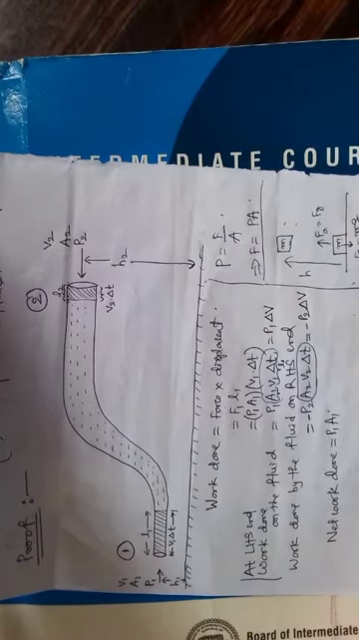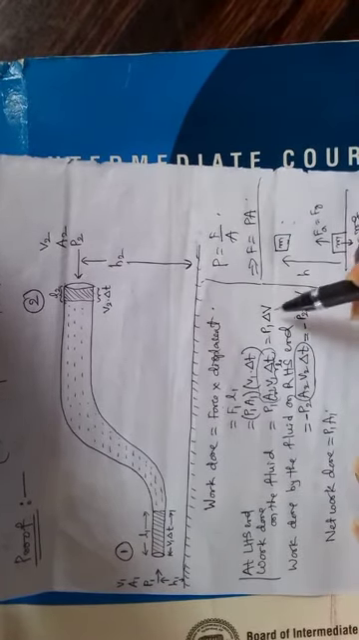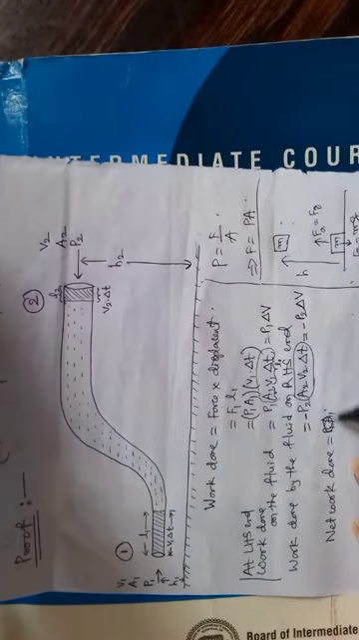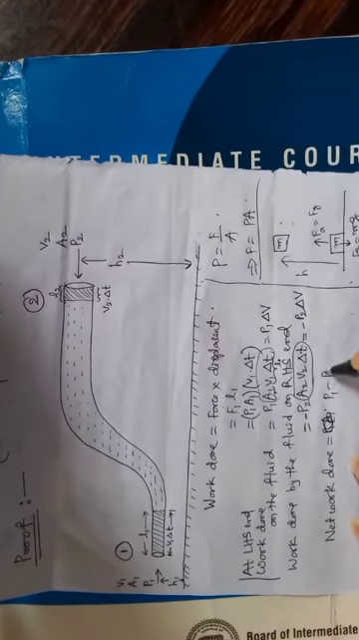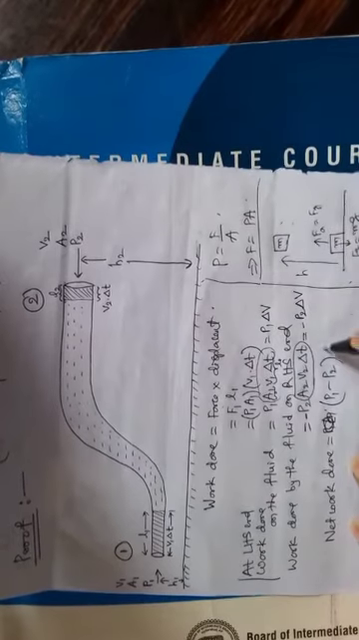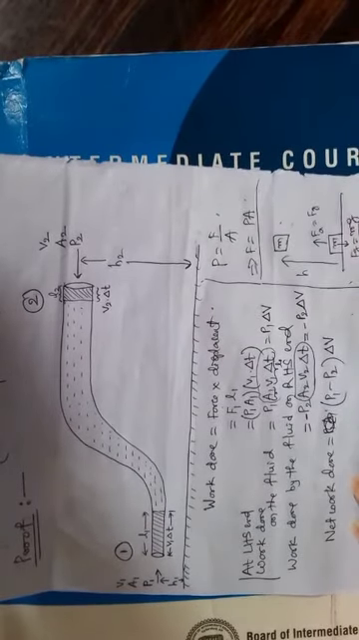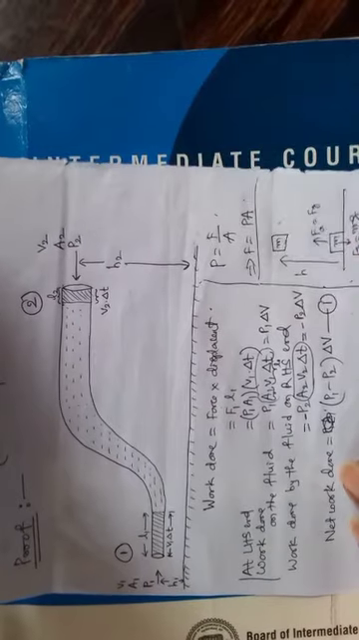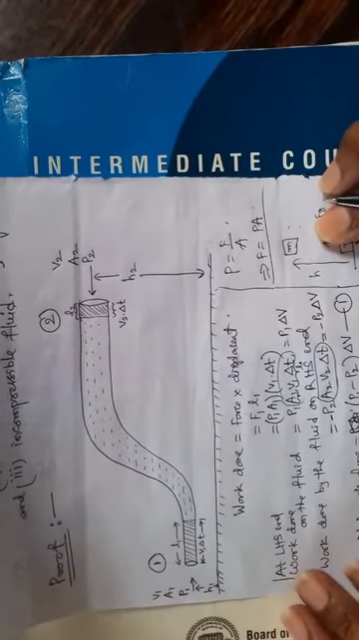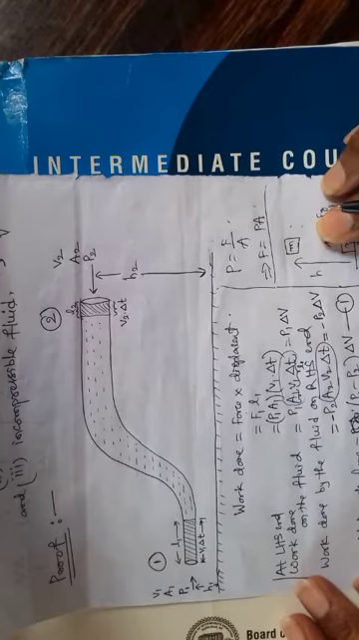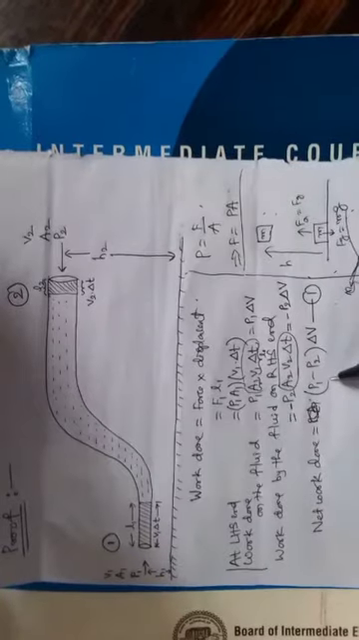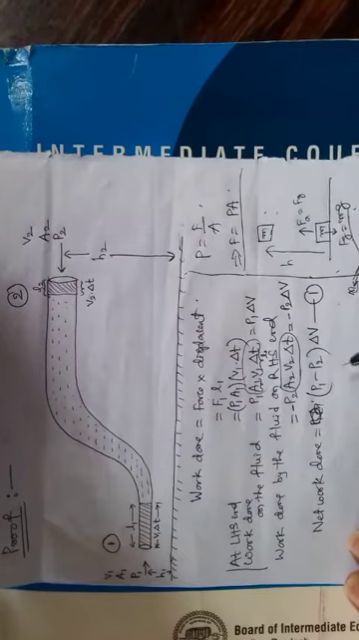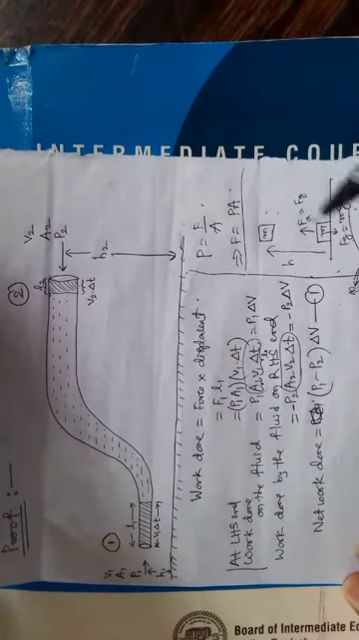Okay, now net work done. You can take delta V common here. So, P1 minus P2 delta V. Say this is equation 1. So we have calculated work done. Now part of this work done goes into changing the kinetic energy of the fluid, and the remaining goes into changing the gravitational potential energy.